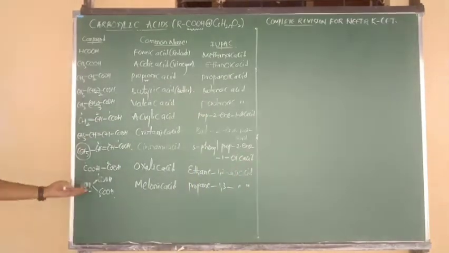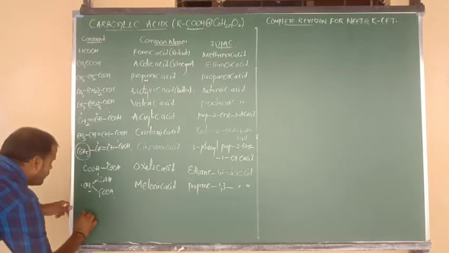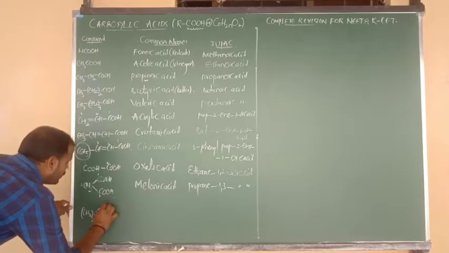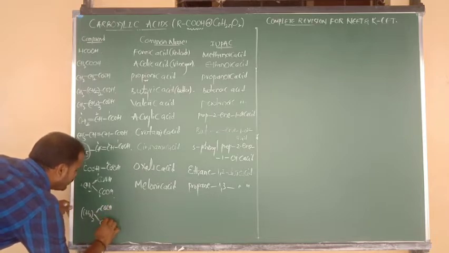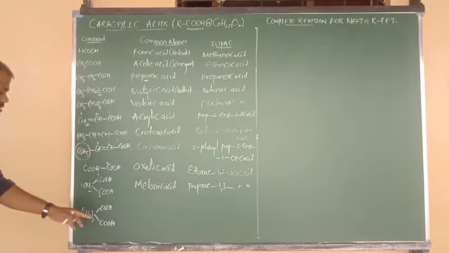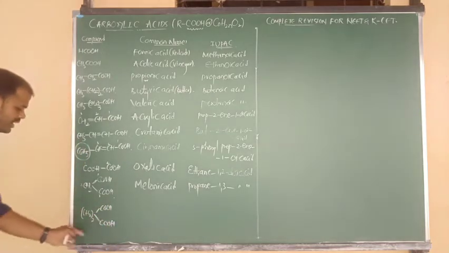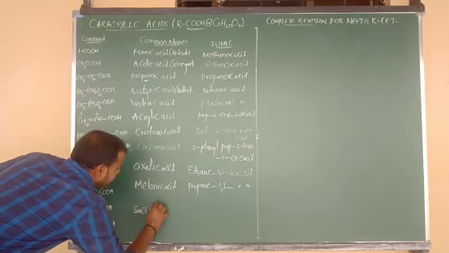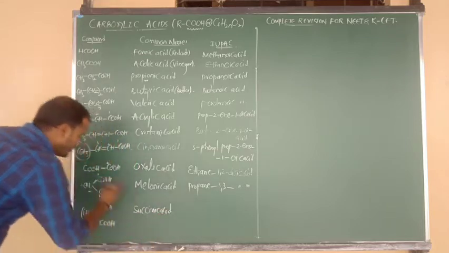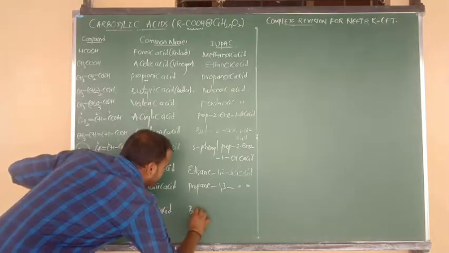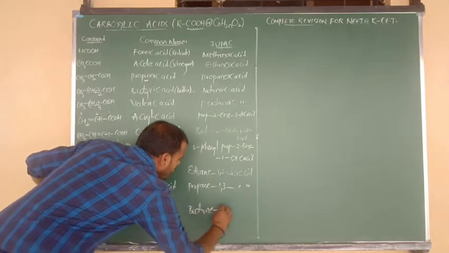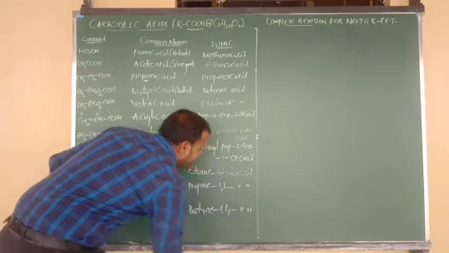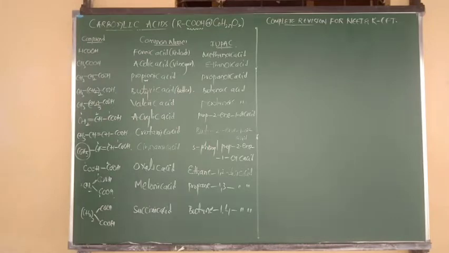Now I am going to increase one more CH2. So CH2 taken twice, again connected to 2 COOH functional groups. So the dicarboxylic acid with totally 4 carbon is nothing but succinic acid. Total 4 carbon is nothing but butane. And the 1 position and 4th position are having oic acid. So we can say 1, 4 dioic acid.